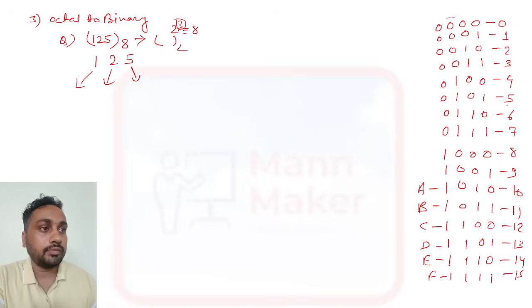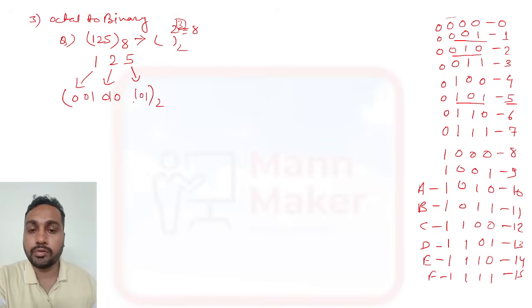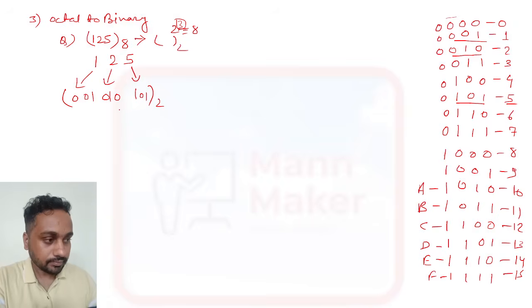So for 5, the 3 digit representation is 101, and for 2, the 3 digit is 010, and for 1 it is 001. So this is the binary representation of 125. So 125 octal is represented in binary as 001010101. This is the representation of the binary number. Okay.